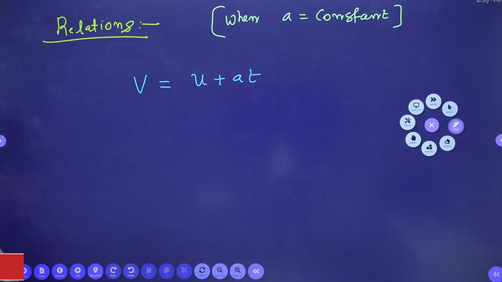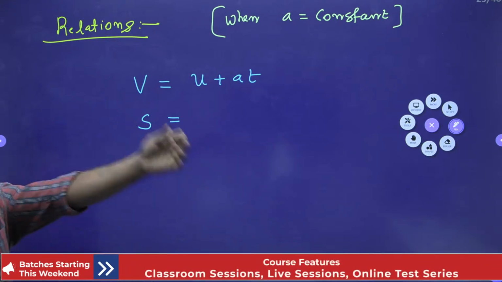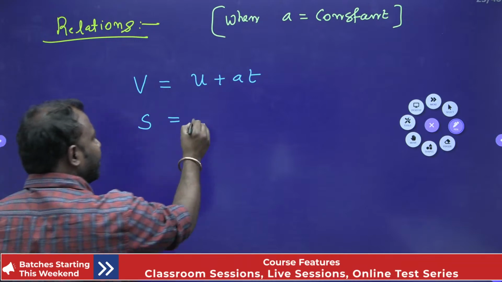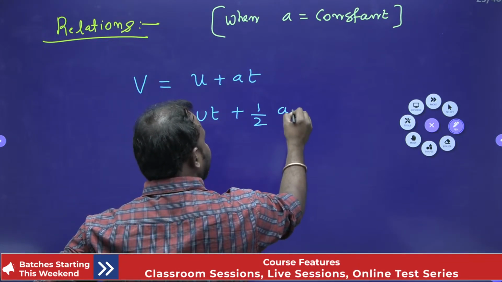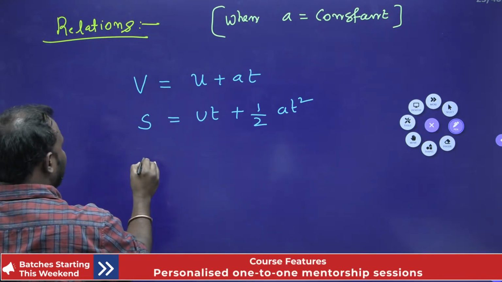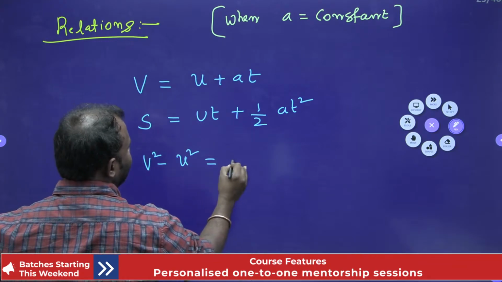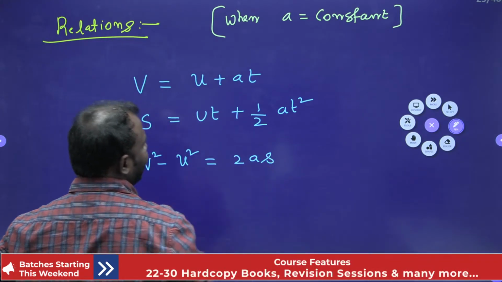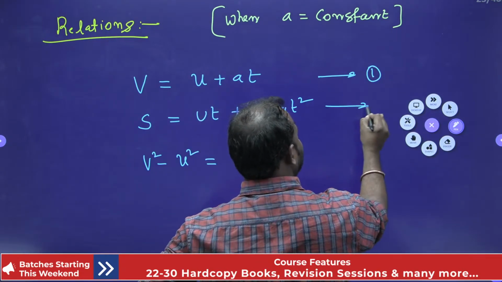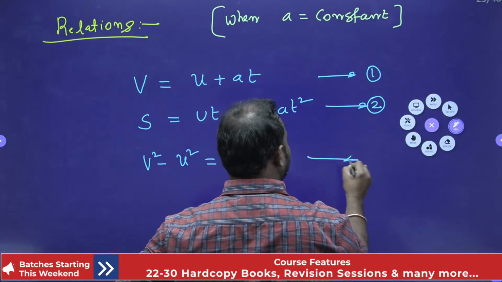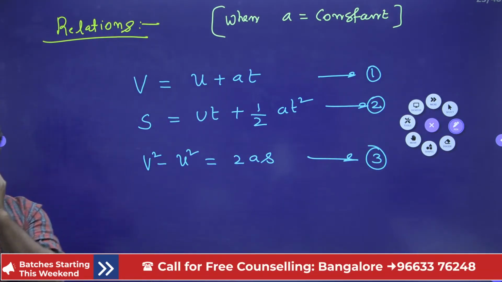Now the second relation is s is equal to ut plus half at square. Now the third relation is v square minus u square is equal to 2as, right? So this is the first relation, this is the second relation, and then the third relation, when the acceleration is constant, isn't it, guys?